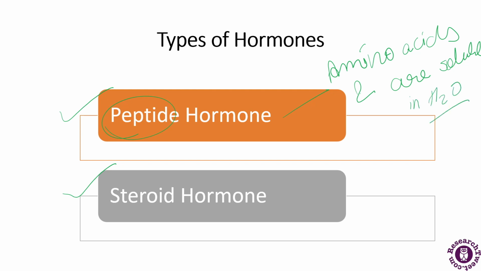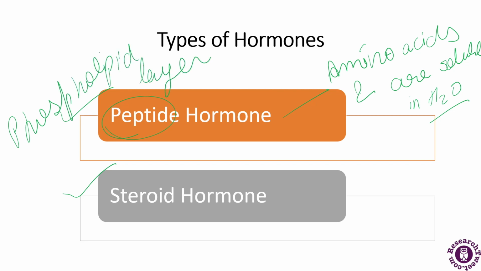Peptide hormones are unable to pass through the cell membrane. Why? Because it contains a phospholipid bilayer that stops any fat insoluble molecules from diffusing into the cell. Insulin is an important peptide hormone that is produced by the pancreas.